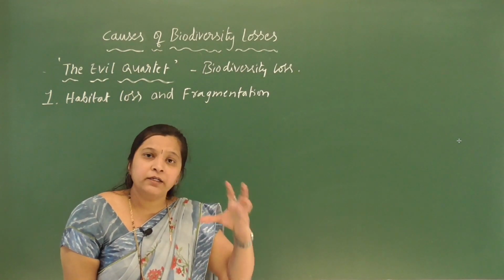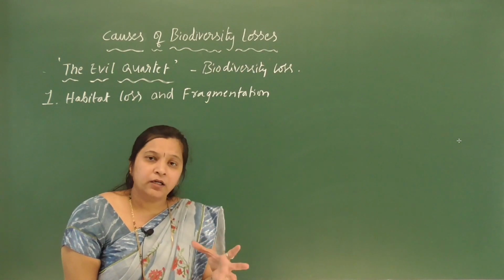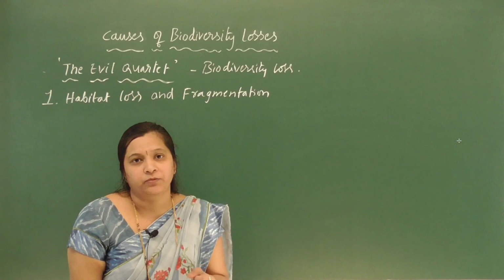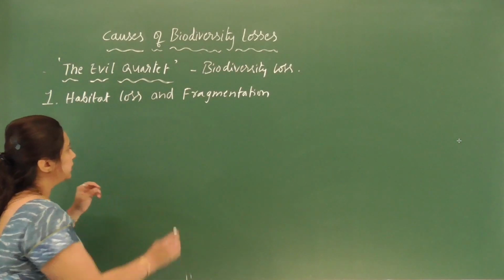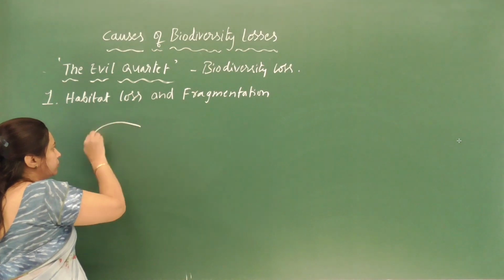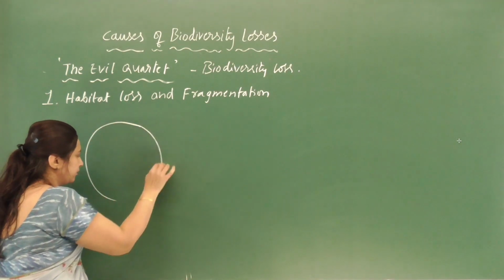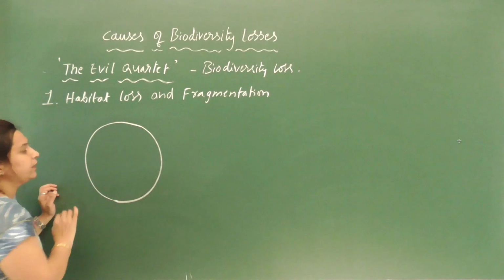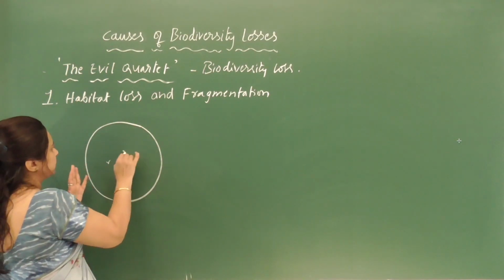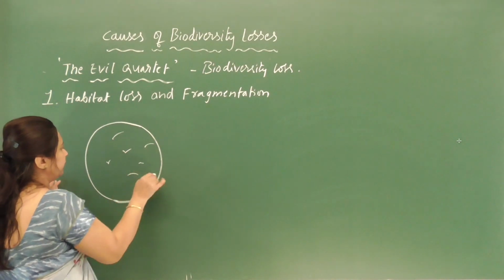This disrupts the complex interactions among the living organisms. See, for example, this is the large forest area we have. It is harboring millions of plant and animal species. That means millions of plant and animal species are living here.